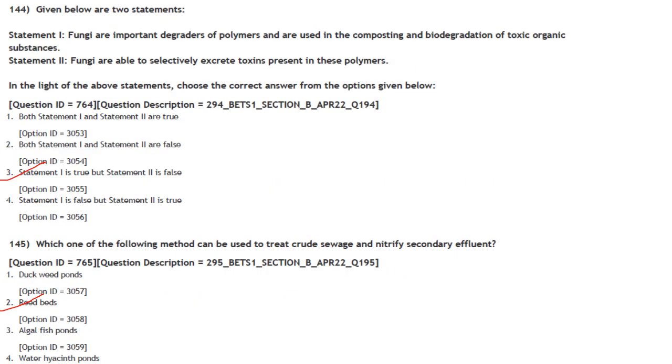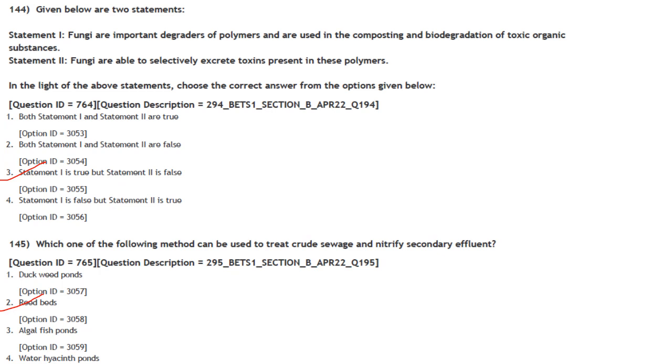Then next one. Given below are two statements. Statement 1: Fungi are important degraders of polymers and are used in the composting and biodegradation of toxic organic substances. Statement 2: Fungi are able to selectively excrete toxins present in these polymers. Statement 1 is true. That is true. But statement 2 is false. So statement 1 is true but statement 2 is false.